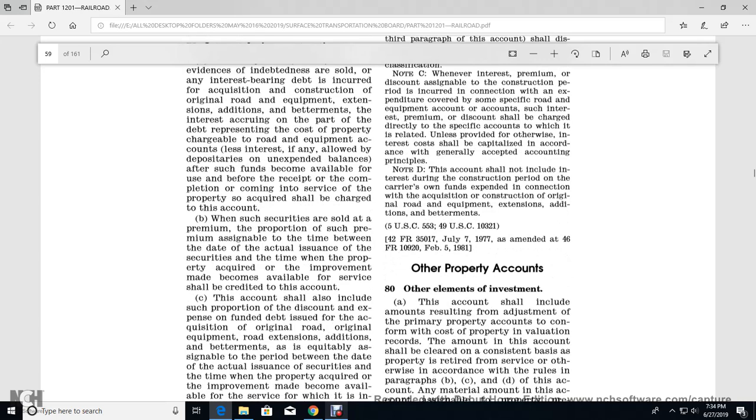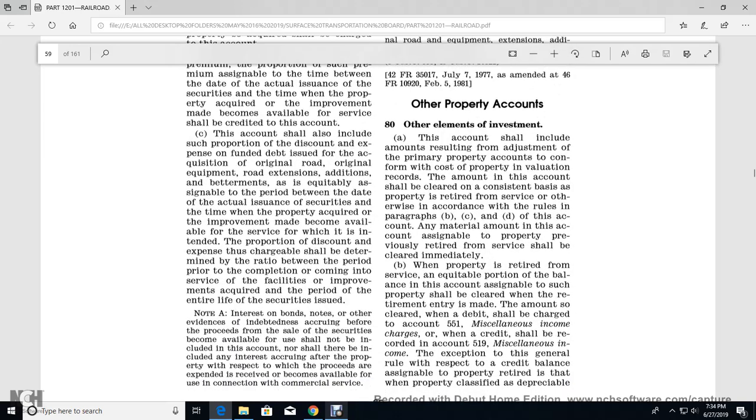such of the security sold with the premium portion of the sold with the premium assignable the time between the date of the actual issue with the security the time of the property acquired with the improvement made with the becomes available to service such for the credit of the account.